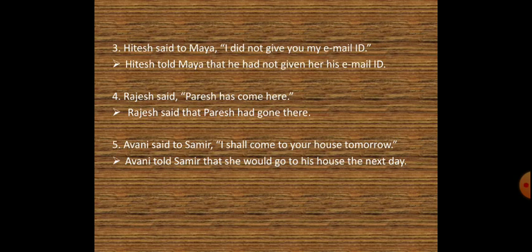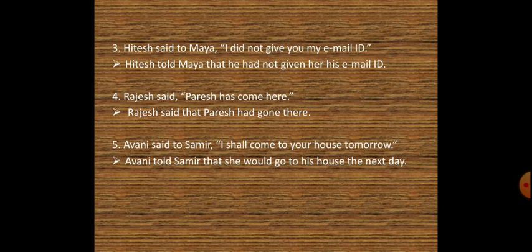Fourth sentence, Rajesh said, Paresh has come here. So the indirect narration would be, Rajesh said that Paresh had gone there. So come changes into gone, has changes into had, here changes into there.